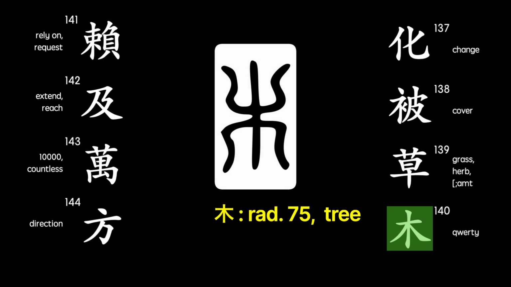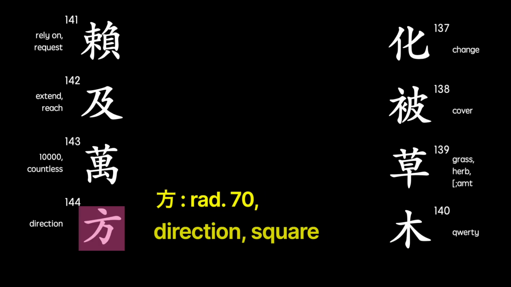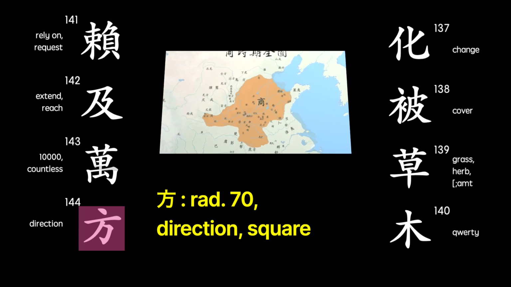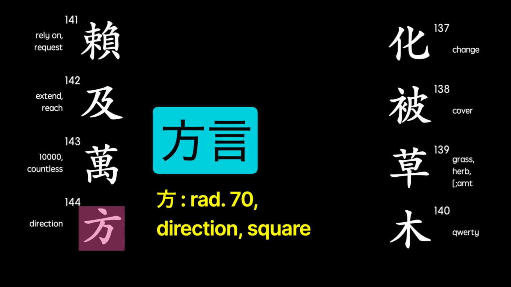Just like the radical for plant, it is a very common radical. Finally, we see the standalone character of the direction radical. I've read that this character used to refer to tribes other than the Han Chinese, which explains why the word shown here means dialect, literally language from another direction.